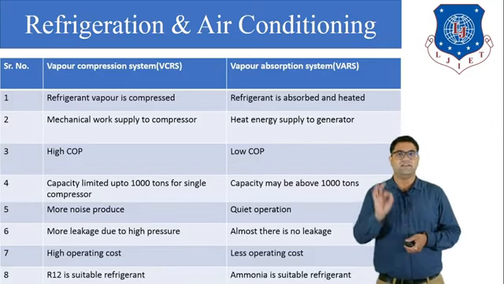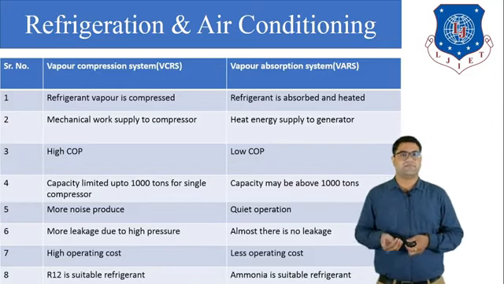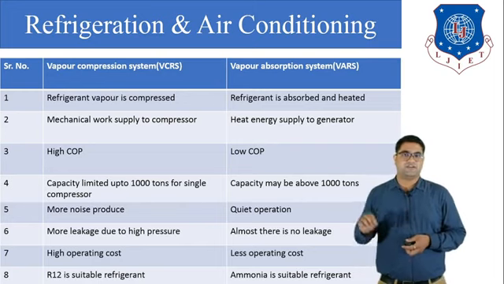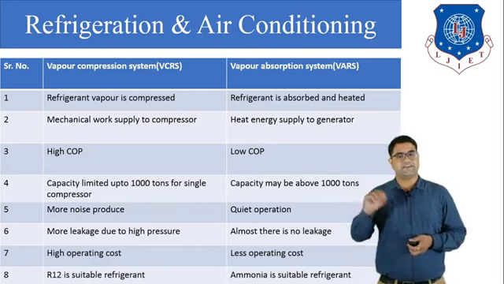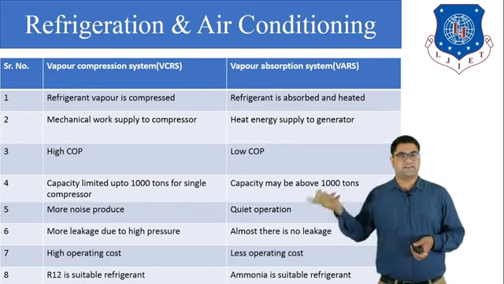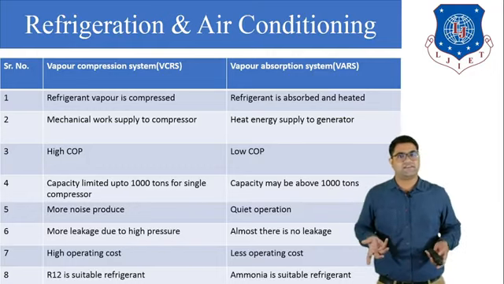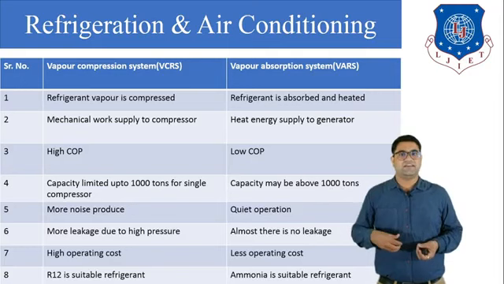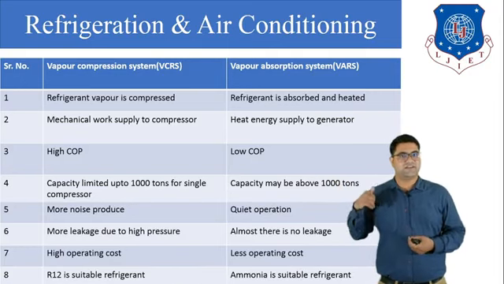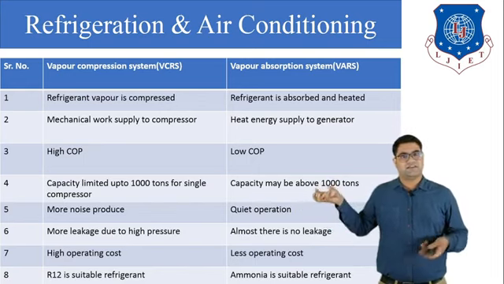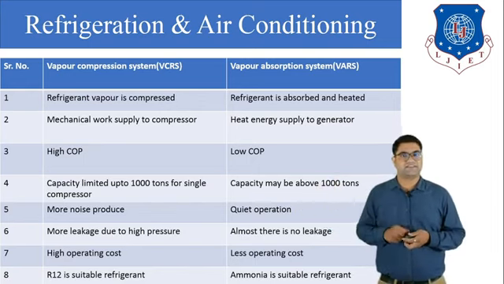Next, here the mechanical work is supplied to the compressor. Okay, and here the heat energy is supplied to the generator. So this is the basic difference: to run the compressor we need electricity, but here we do not need any type of electricity. We can only supply the heat, and heat is available in solar energy. So we can use the heat from the sun, and we can run the VARS system.